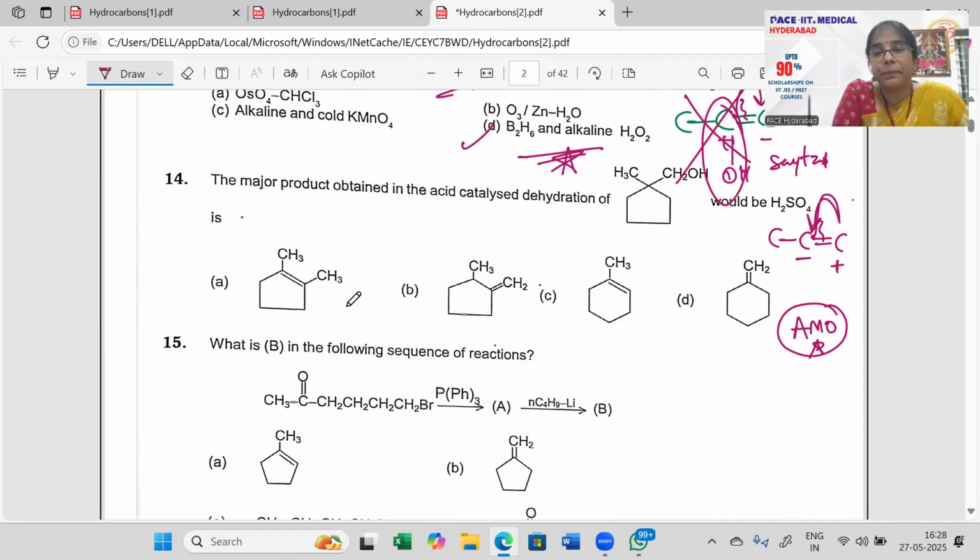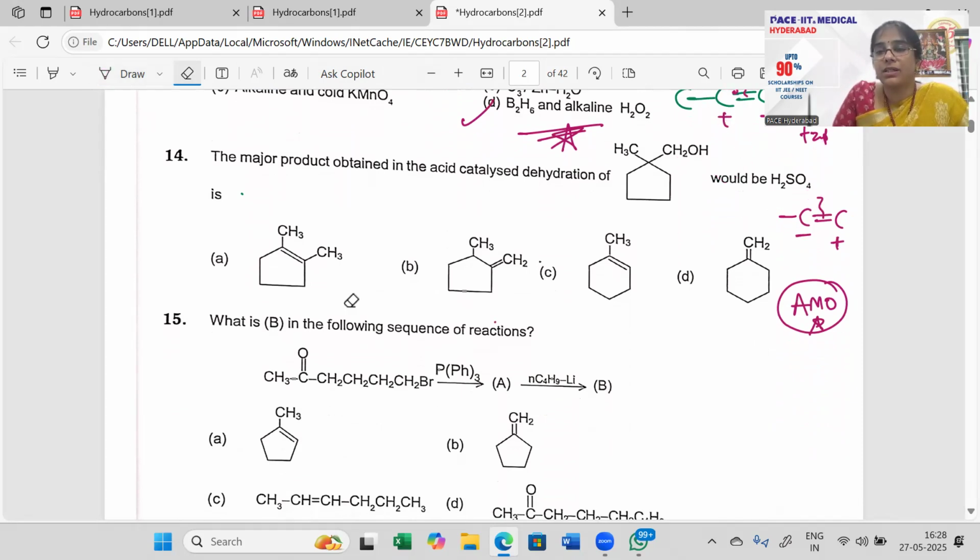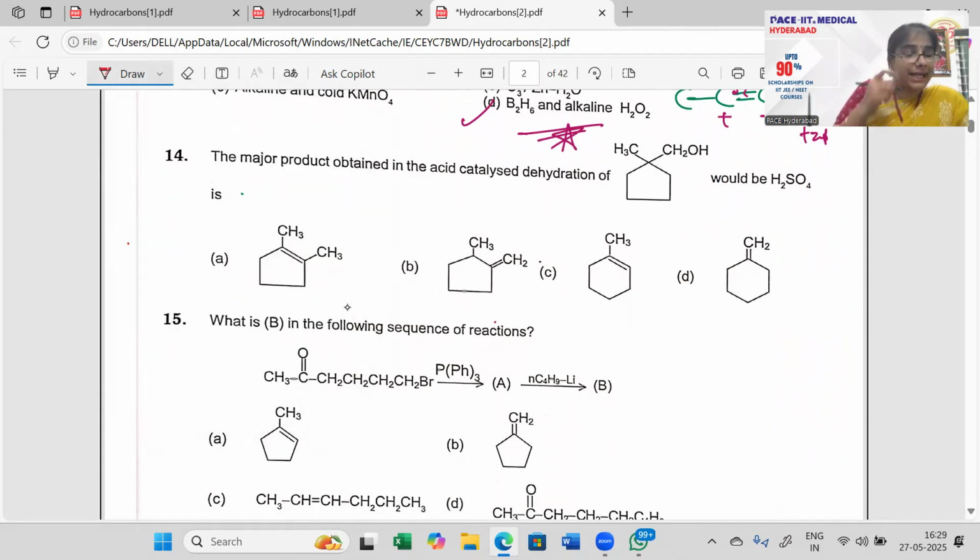Next, the major product obtained in the acid catalyzed dehydration. So next question comes in here. Now, acid catalyzed dehydration. What is happening? Dehydration means OH minus goes out, so definitely this carbon gets positive. Now positive on this carbon, and this carbon is attached directly to a quaternary carbon. So can I say there will be a shift happening here, right? As the shift happens here, this becomes my positive.